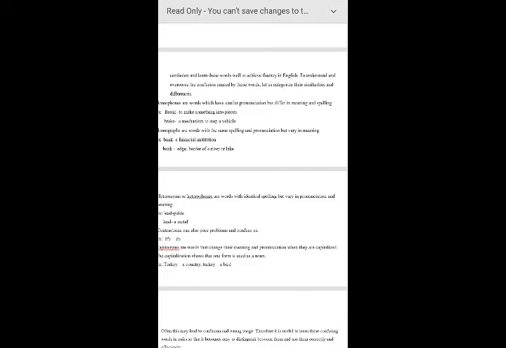Both of the examples have different meaning, different spelling, but the same pronunciation. Pronunciation means the way we speak the words, our tone. So these words are called homophones.